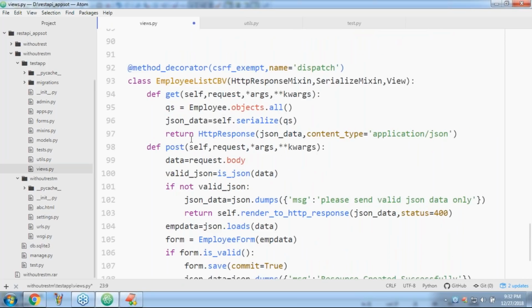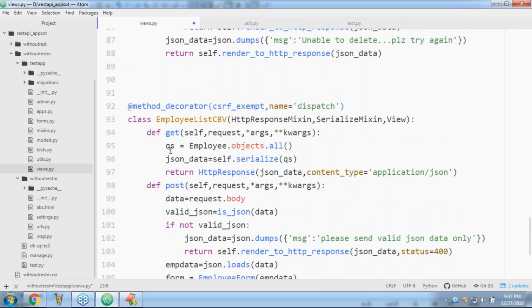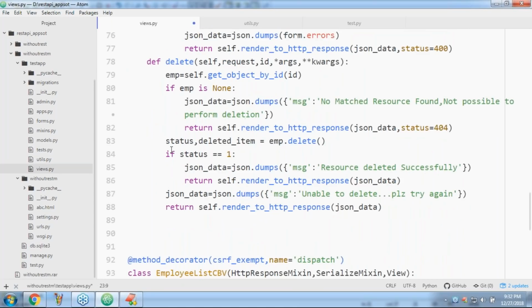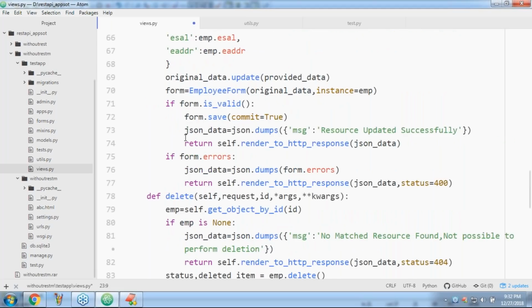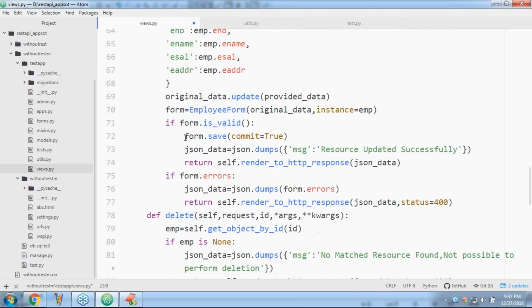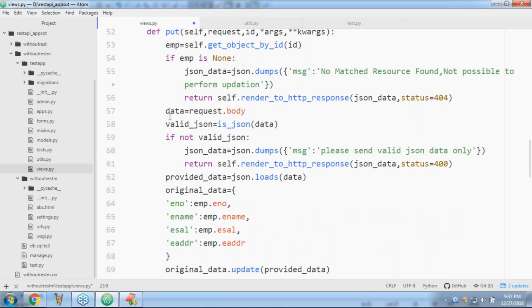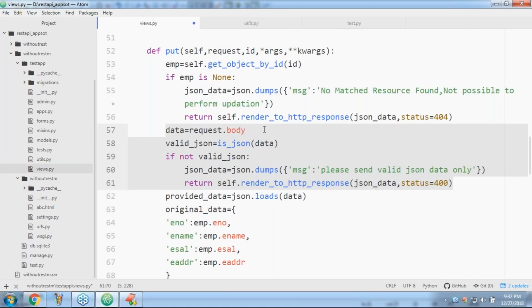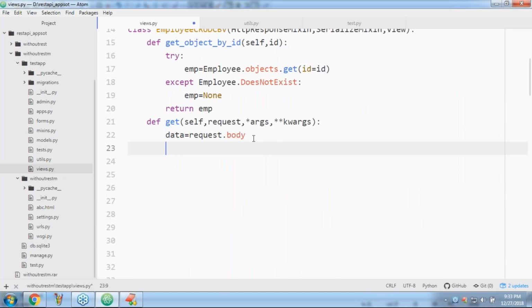Can you please observe, are you seeing this code anywhere? Is_json, like here, have you observed? Data is equal to, like this we have. Most of the work today we can do with copy paste only. Can you please have a look once, sir?